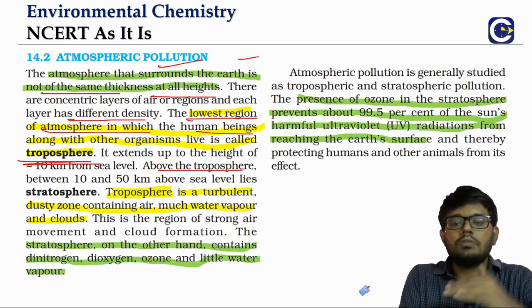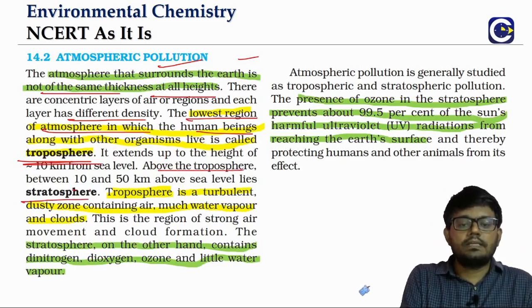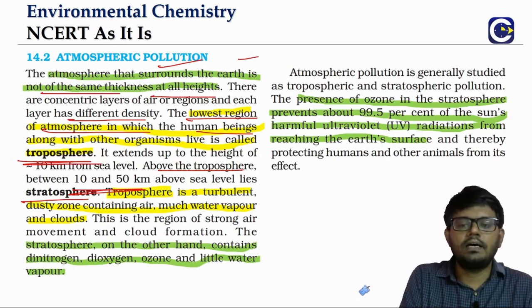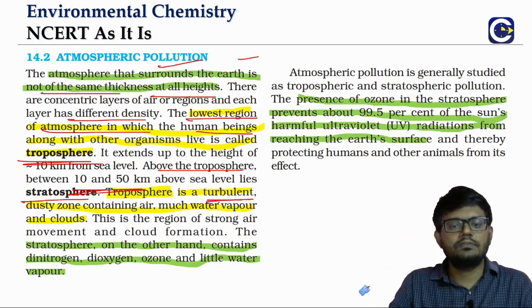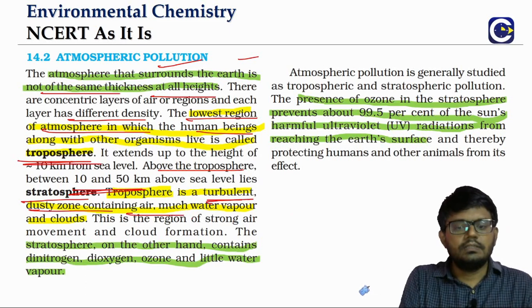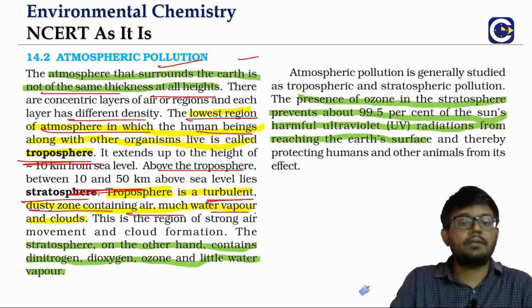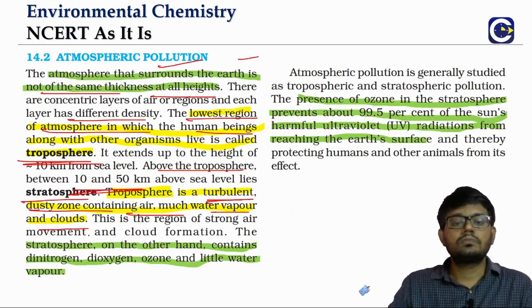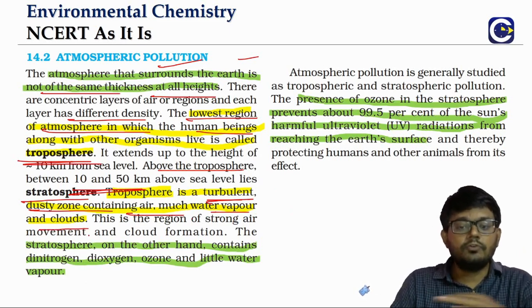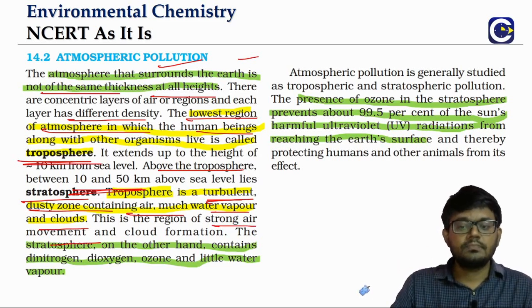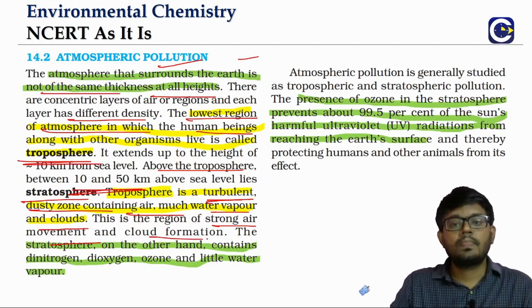And then above that you will have the stratosphere, that is 10 to 50 kilometer. So the troposphere is the most turbulent part of it, where you will have the air with dust particles, a lot of water vapor, clouds, and, of course, strong air movement. That's why we are calling it more turbulent. There will be cloud formation. Everything happens in the troposphere.